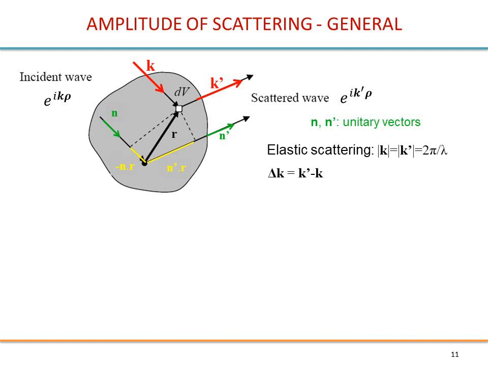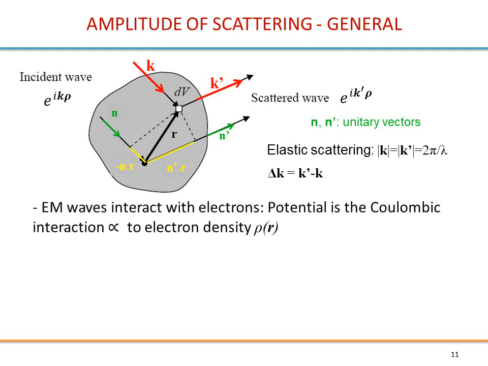So of course you have to find the potential. These waves are scattered by electrons. So in fact the EM waves interact with the electrons via the Coulombic potential, which is proportional to the density of electrons. So what happens in quantum mechanics when you want to find the probability of transition from one quantum state to another? In our case, from quantum state k to quantum state k prime.